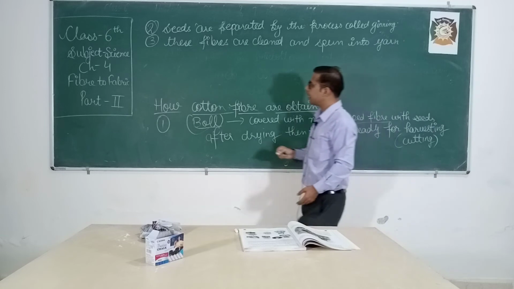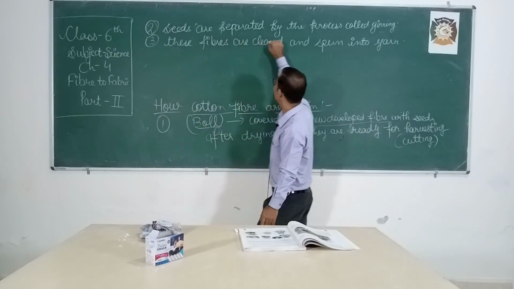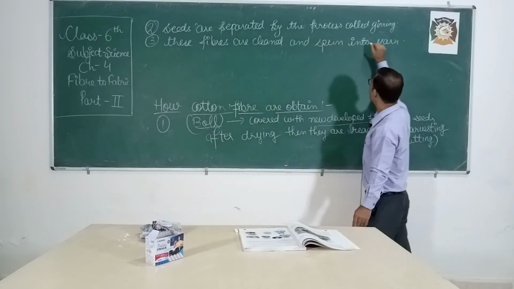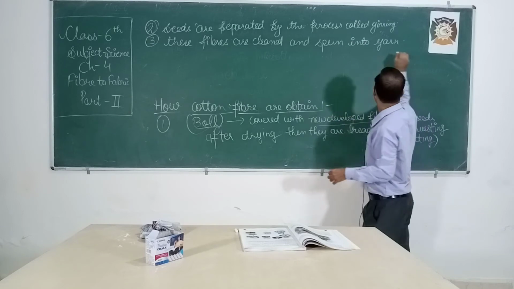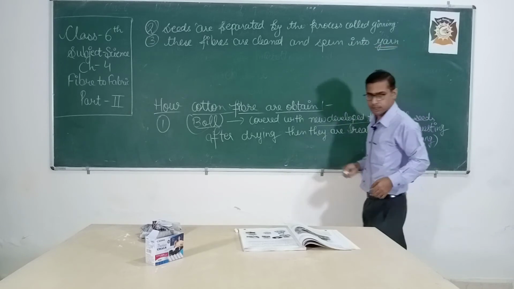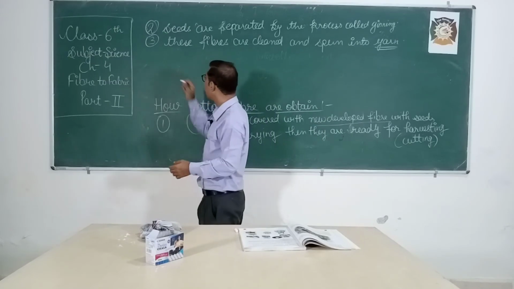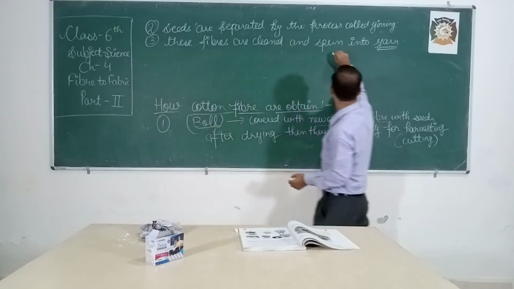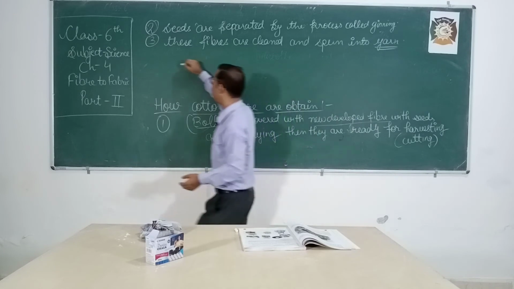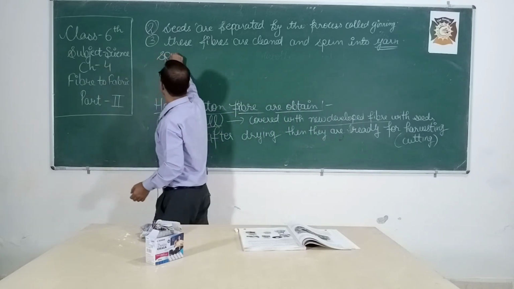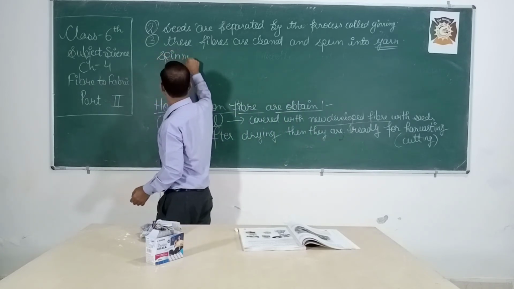Okay, so what I say is that we remove dirt from these fibers, and then we use this fiber to obtain the yarn. Okay, students, now listen very carefully. We obtain the yarn by the process called spinning. So there are two definitions in this topic.